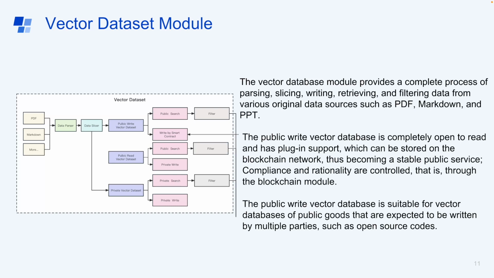The public-write vector dataset is complete, open to read, and has plugin support, and it can be stored on the blockchain network, thus becoming a stable public service. The public-write vector database is suitable for vector databases of public goods that are expected to be written by multiple parties, such as open source code.